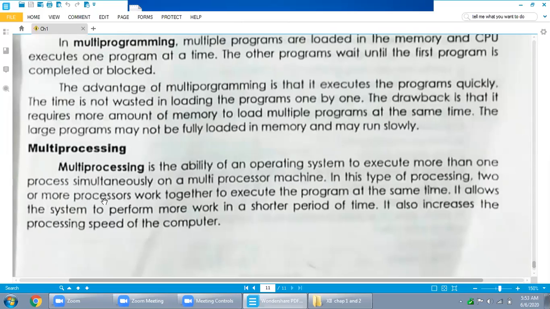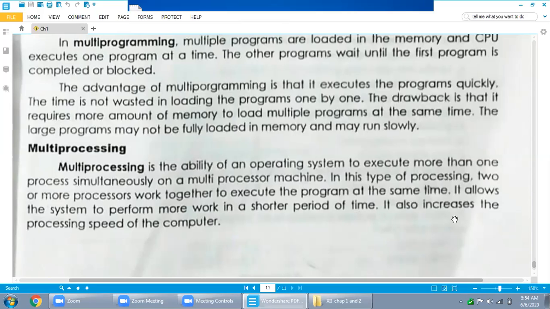Two or more processes work together to execute the program at the same time. It allows the system to perform more tasks in a shorter period of time. Let's say if a CPU takes 4 seconds to execute a program, but in multiprocessing, because there is more than one processor, it will take 2 seconds to execute it. So shorter period of time means that compared to multi-programming, it will execute very quickly.